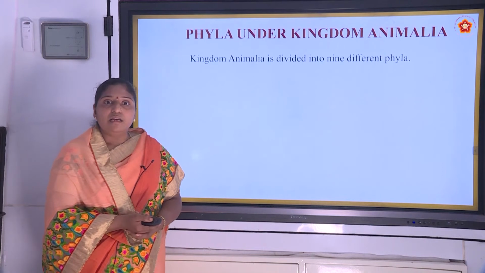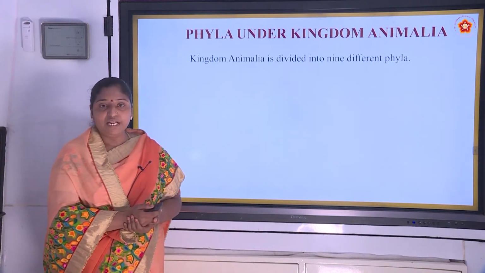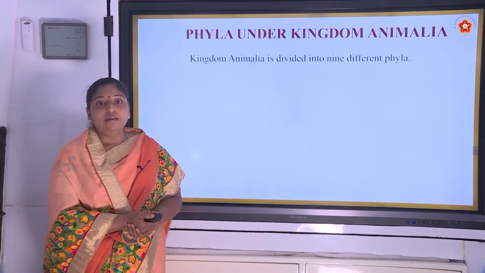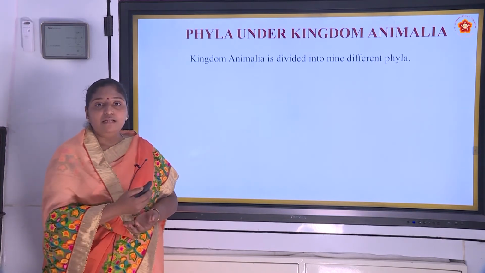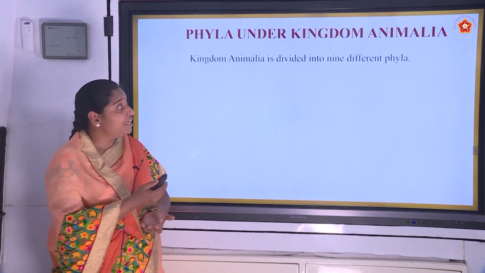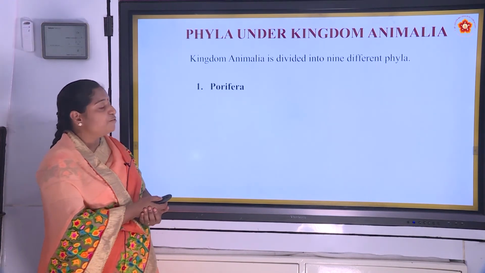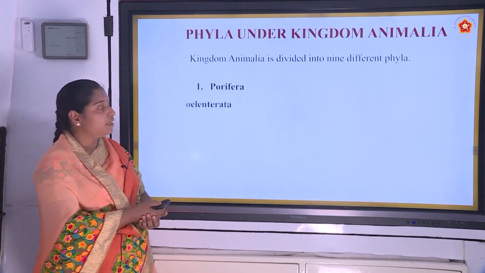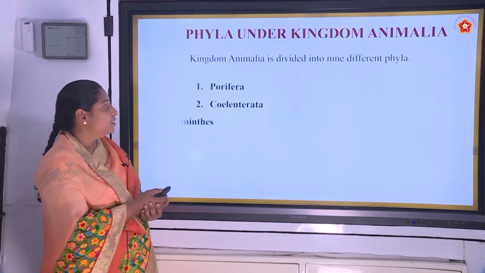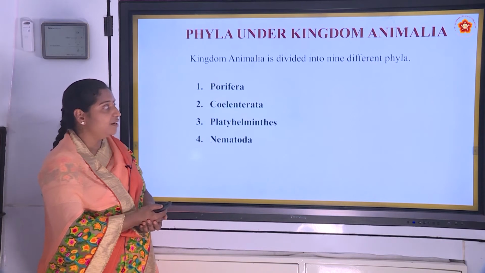And kingdom Animalia is a very big kingdom and we can't study as such. Again, kingdom Animalia is subdivided into different phyla. Mainly those are 9 phyla. First, Porifera. Next, Coelenterata. Third one is Platyhelminthes. Fourth, Nematoda.